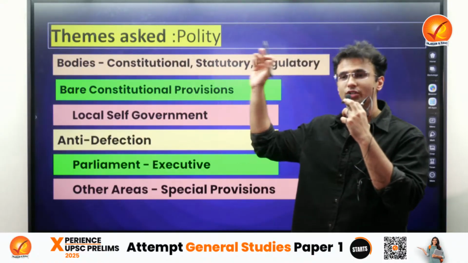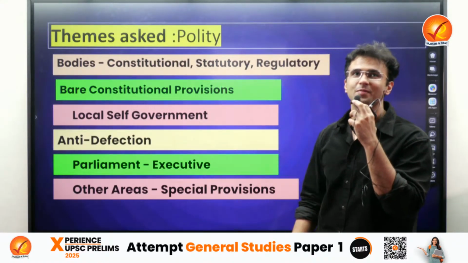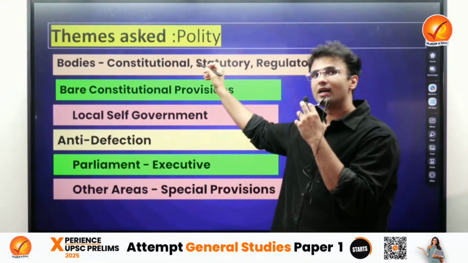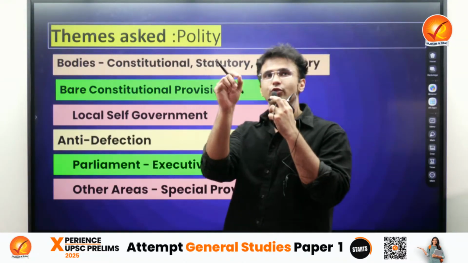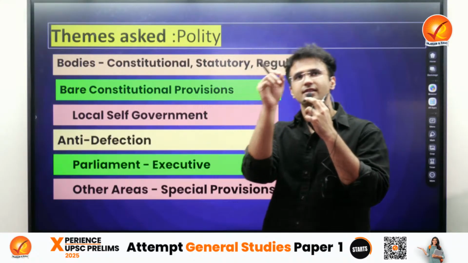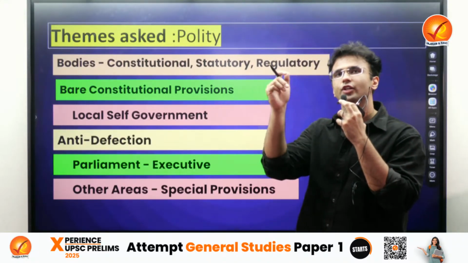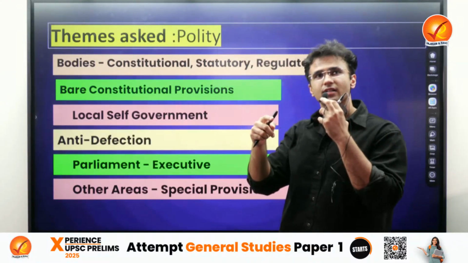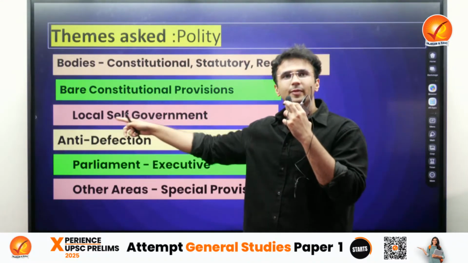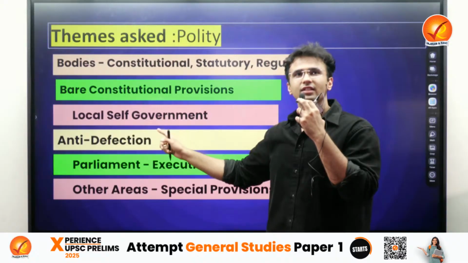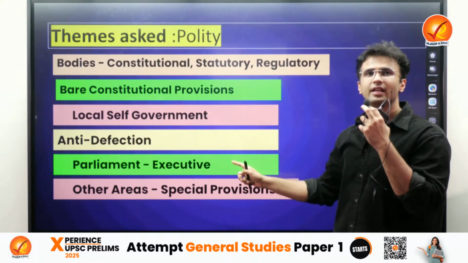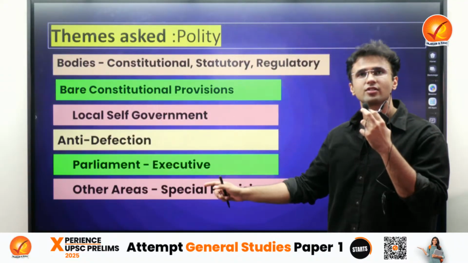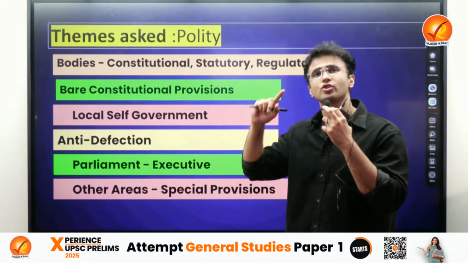The important themes asked in this year's paper were the constitutional bodies, statutory bodies, regulatory bodies, the Lokpal, right? And there were bare constitutional provisions being asked, like the scheduled area provision, the provision related to the Governor's role and the President's powers. There was emphasis on local self-government, because there was a question on Panchayati Raj, anti-defection, Parliament, and the executive, and other special provisions like the Fifth Schedule areas, or the formation and post-independence consolidation of the states.